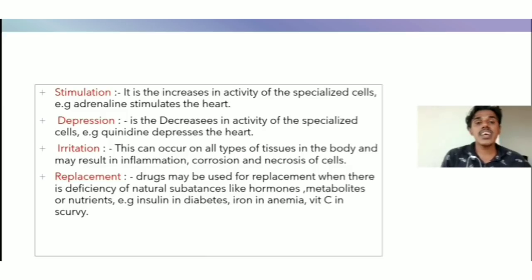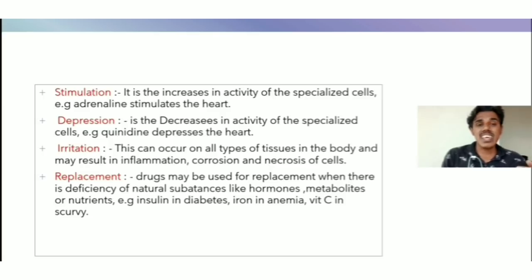Next one is irritation. This can occur on all types of tissues in the body and may result in inflammation, corrosion and necrosis of cells. Next, the fourth one is replacement.